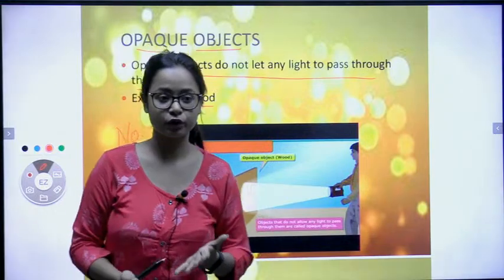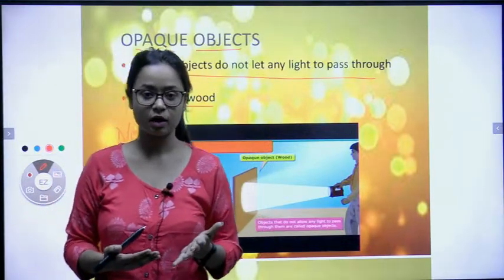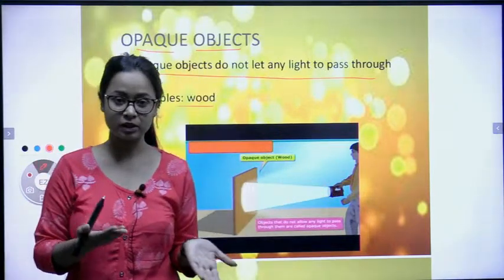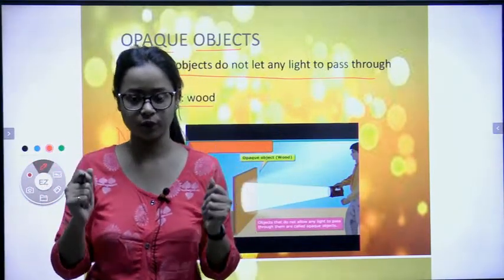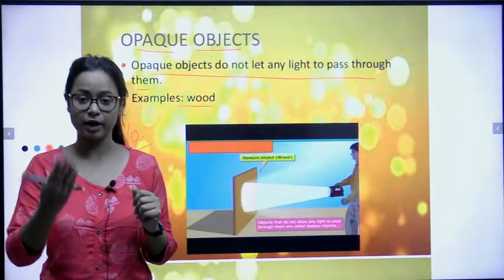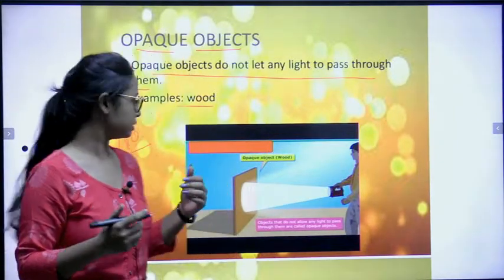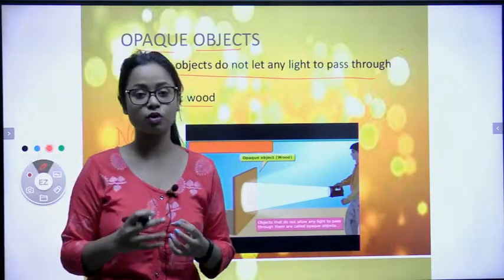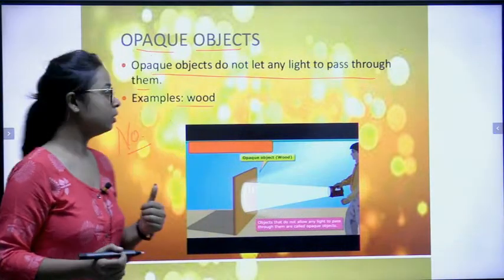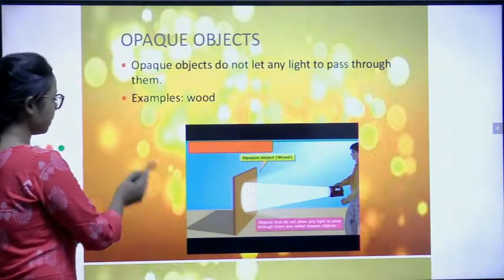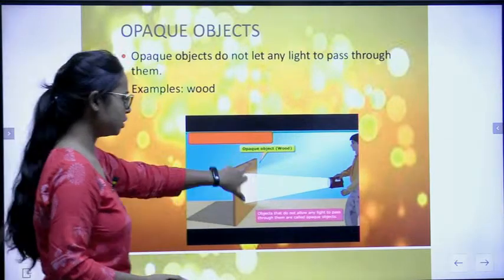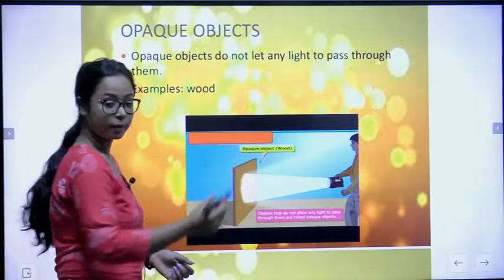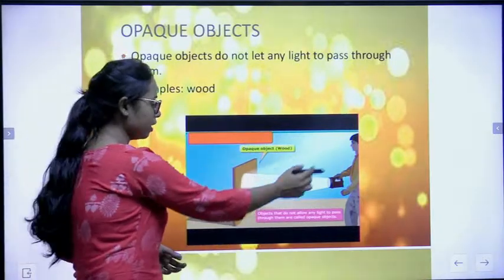For example, wood, plastic. Clear? Your books, your copies, anything you put in front of you, you cannot see what is behind it. So an opaque object is an object which does not allow light to pass through it. Here is a cardboard, or a piece of wood. This object is reflecting the light.